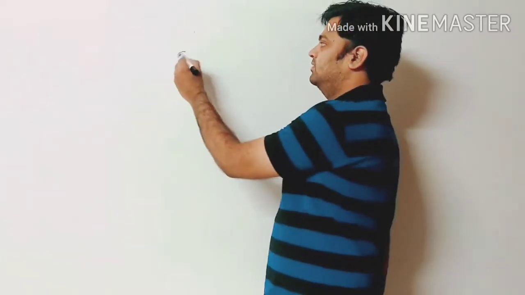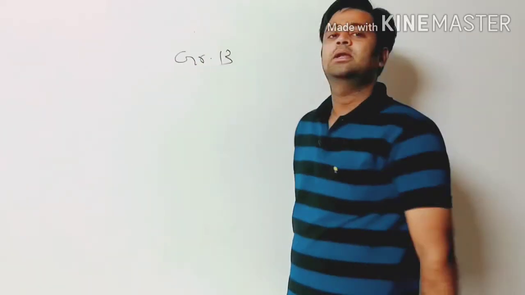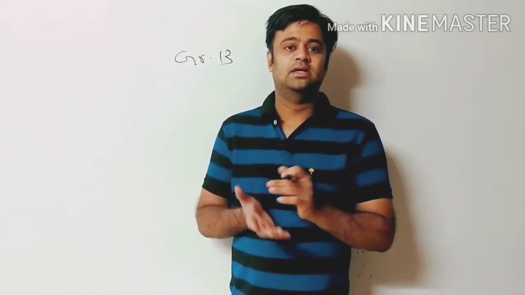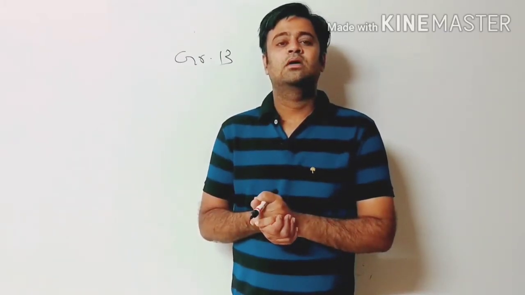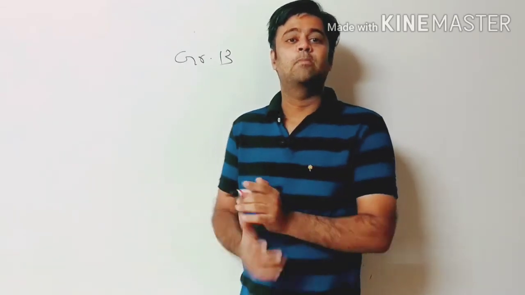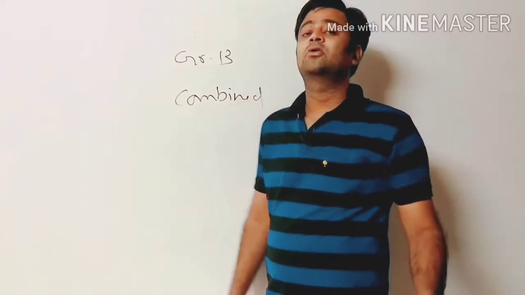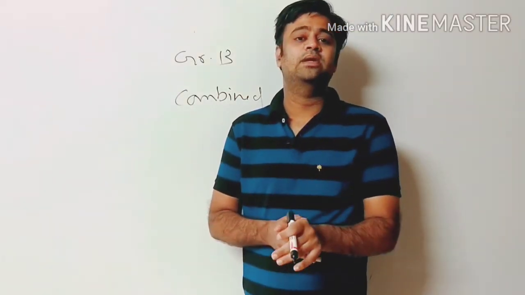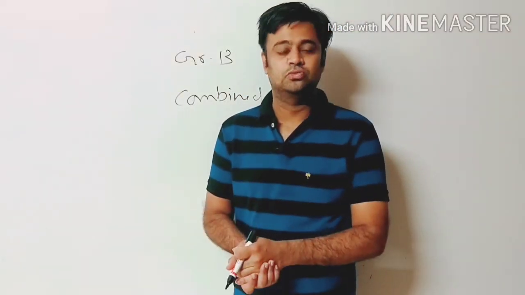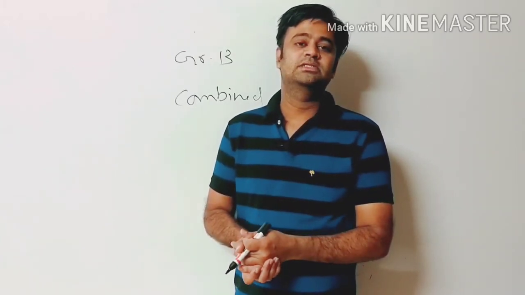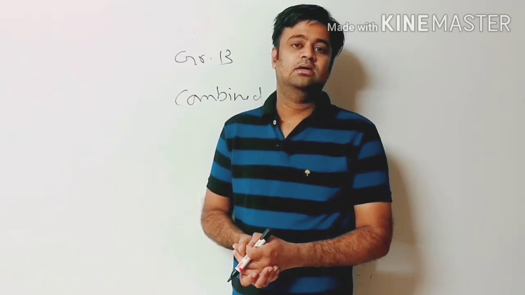Boron is an element of group 13 in the periodic table. These group 13 elements are found in nature in a combined state. That is, they are not in free state, they are in combined state. They are attached with some other elements too. And today, we will start with its periodic table.